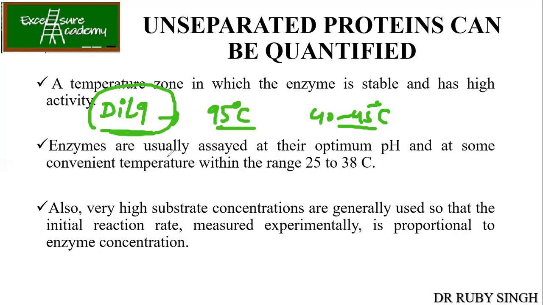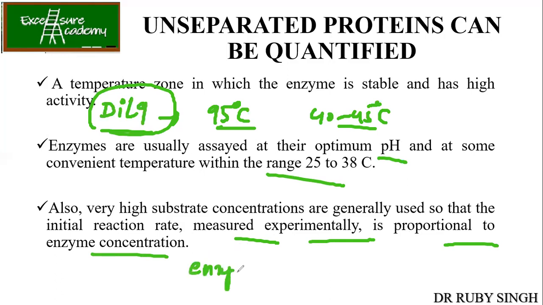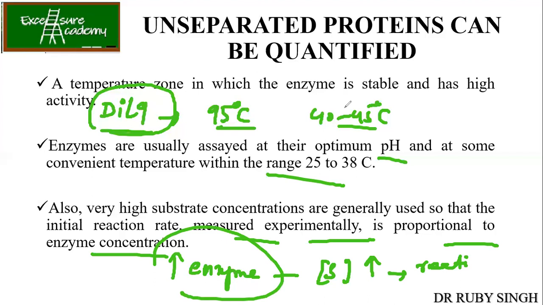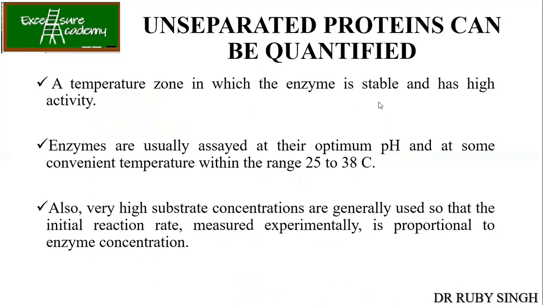Okay. Now, enzymes are usually assayed at their optimum pH and optimum temperature. This everything you know. Also, very high substrate concentrations are generally used so that the initial rate measured experimentally is proportional to the enzyme concentration. So this is also correct, right? If this is the enzyme in your crude extract, you increase the substrate concentration slowly, and if the reaction rate is also increasing, you understand that more enzyme activity is present. This is how you will quantify the enzymes or proteins present in the crude extract.